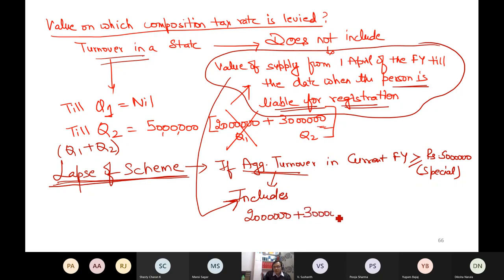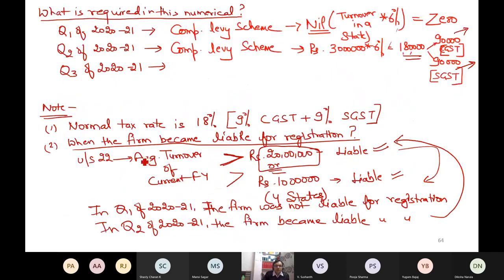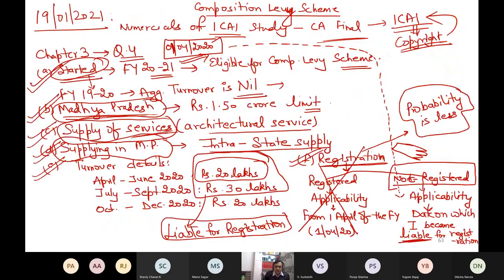Quarter 2 turnover 30 lakh, and it has become 50 lakh. So till 50 lakh the scheme will not lapse, but the moment it exceeds 50 lakh, the composition scheme will lapse by default. And this is what has happened in third quarter, because till quarter 2 the sale was 50 lakh, but in quarter 3 the sale has become total 70 lakh.